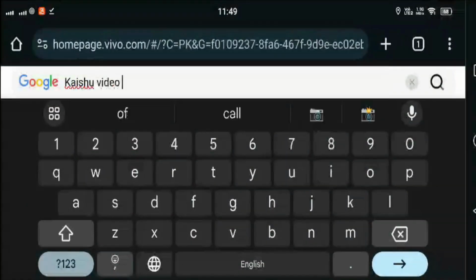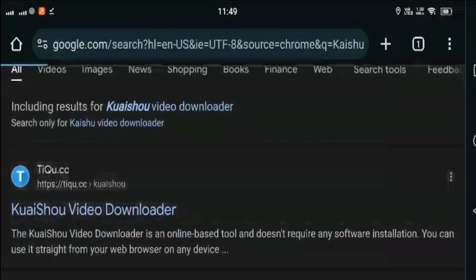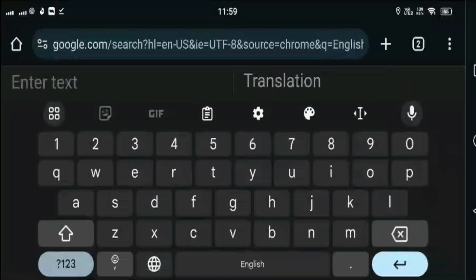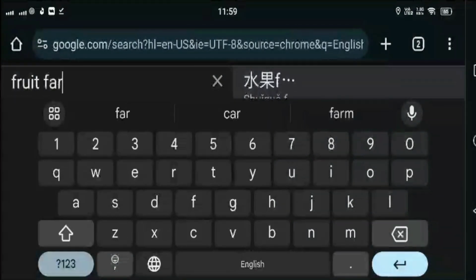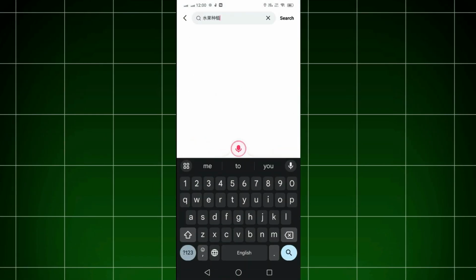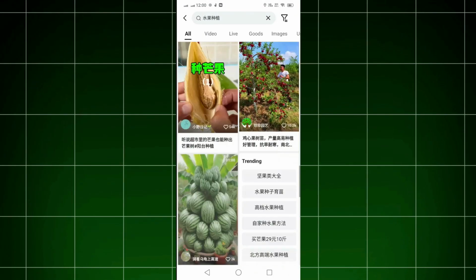Now search for a Kaishu video downloader on Google, paste the link, and download the video. Similarly, you can find videos on other themes, like fruit farming. Use Google Translate to get the Chinese translation, search in the Kaishu app, and download the videos you need.